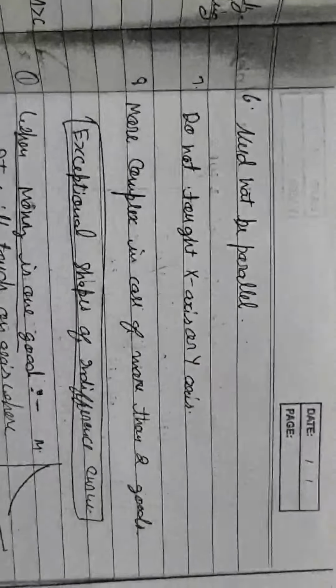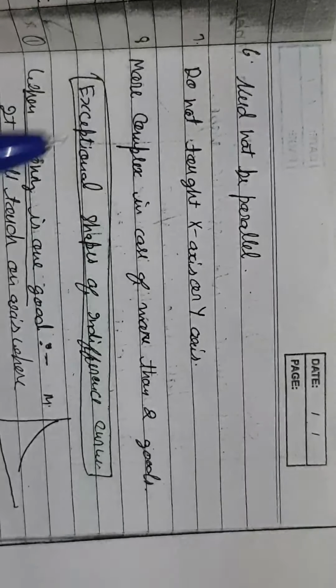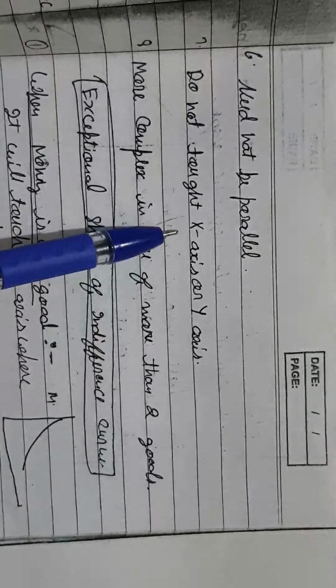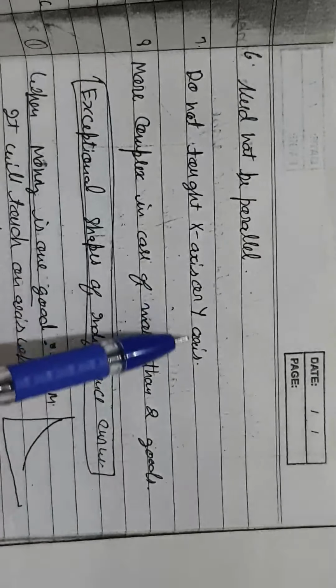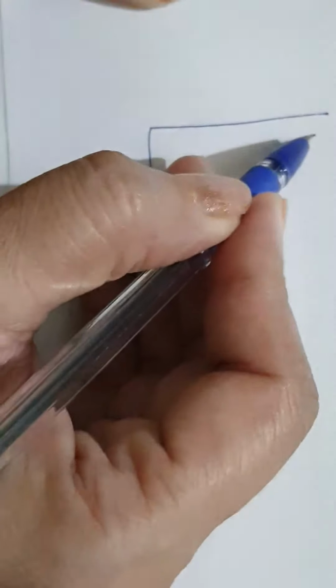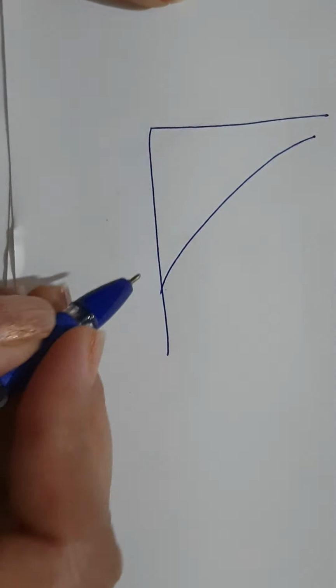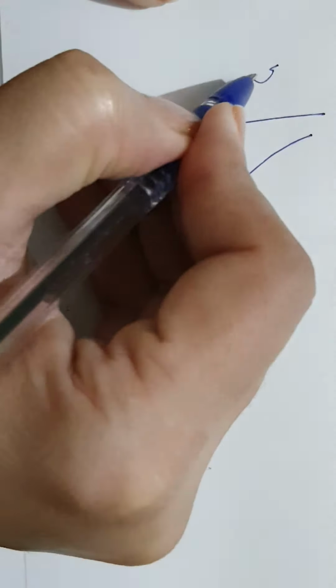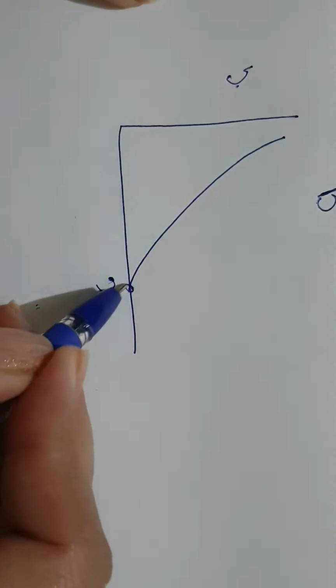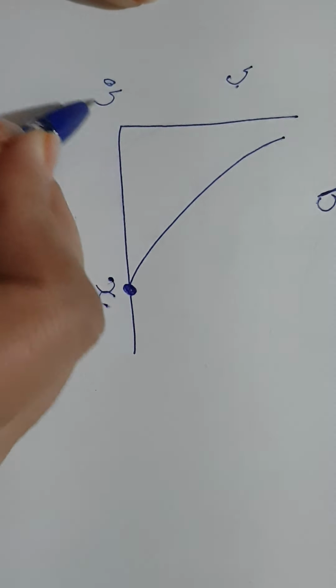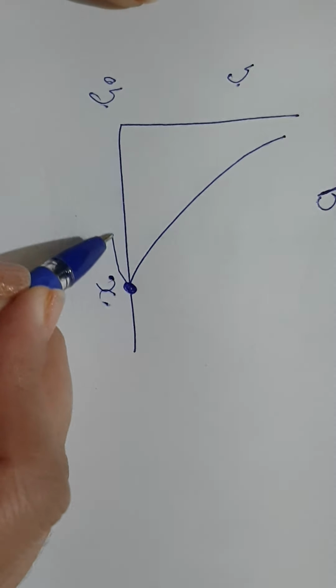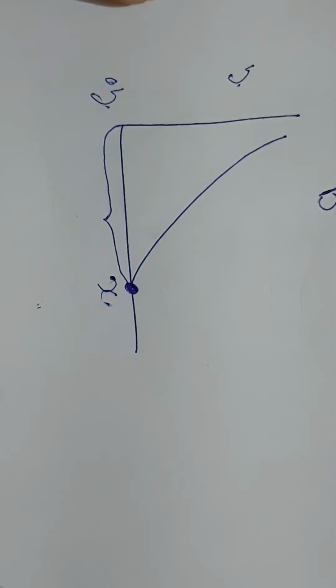Next is, do not touch the y axis or x axis. If I assume that any indifference curve is touching the x axis, on this point you are consuming 0 y and this much of x, meaning you are not consuming two commodities, you are consuming only one commodity.